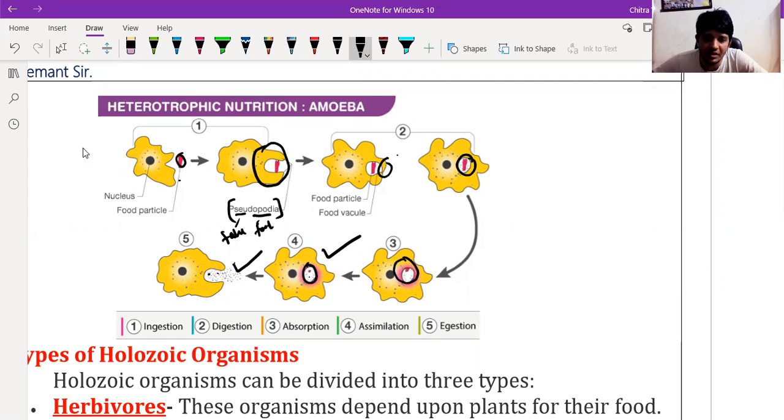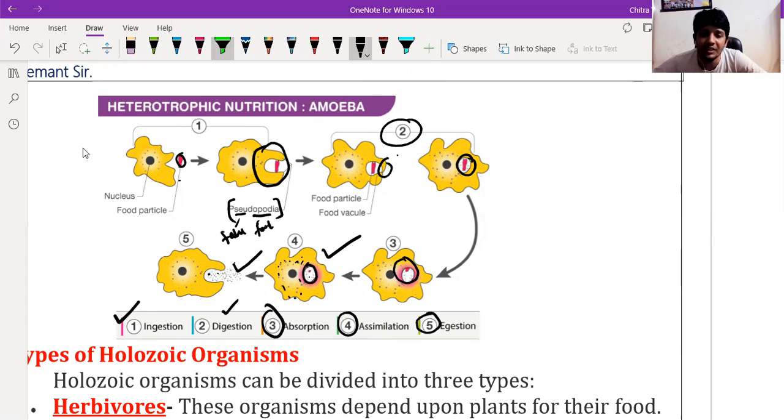So all the processes are mentioned here. Ingestion of food is given in the first diagram, and the second stage is the digestion of food, meaning the breakdown of complex food into simpler form. After digestion, absorption of nutrients takes place, and assimilation means the transportation of these different dots, which are nutrients, that are then used for energy production. And in the fifth step, the removal of waste material takes place, called egestion. It is nothing but excretion.